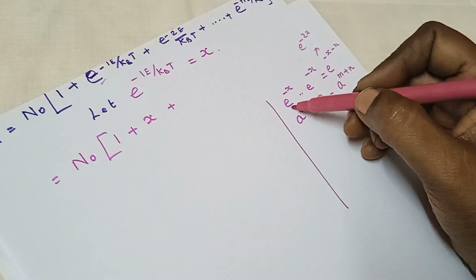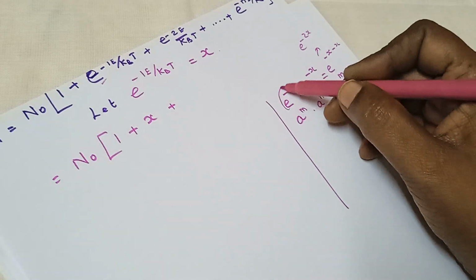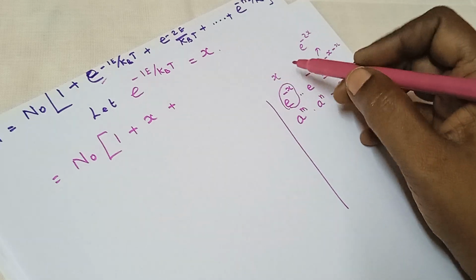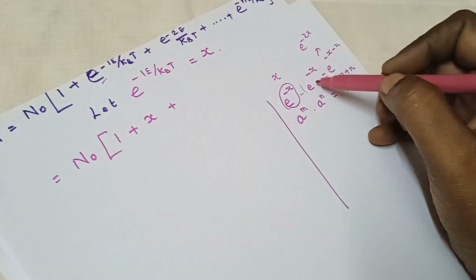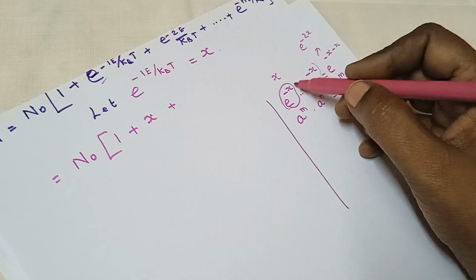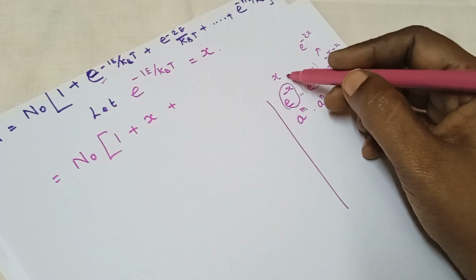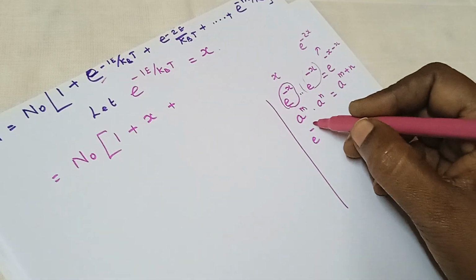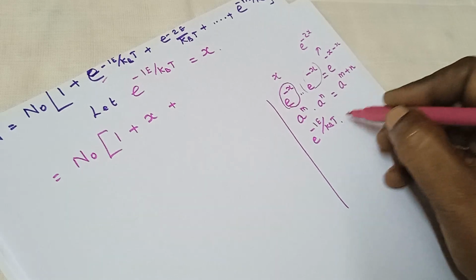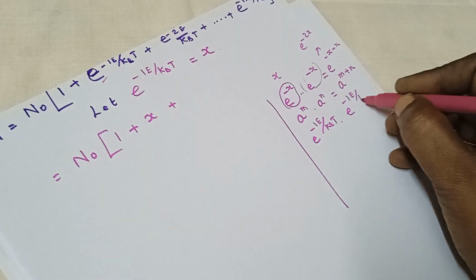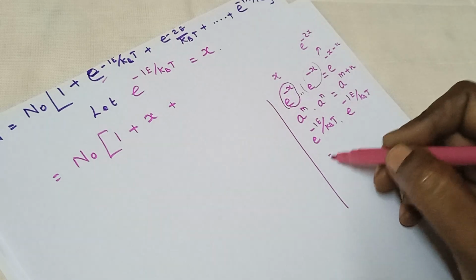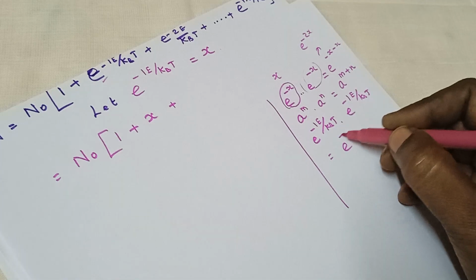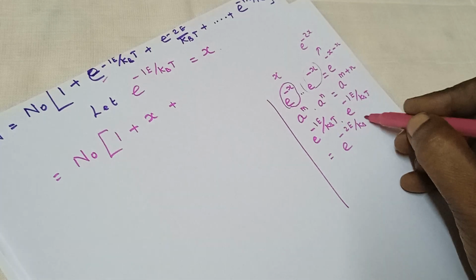Since e power minus 1e by kBT is taken as x, similarly one more e power minus 1e by kBT is present here. Therefore, I am writing it as e power minus 1e by kBT into e power minus 1e by kBT, which is e power m into e power n is e power m plus n, minus 2e by kBT.